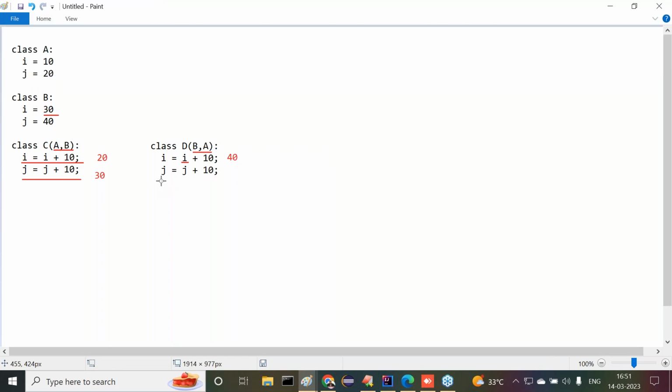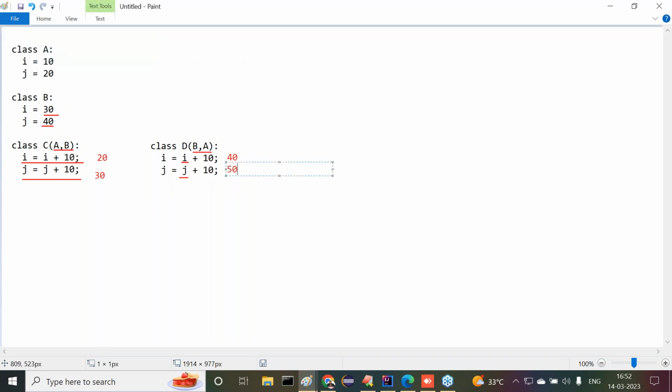After completion of this, J is equal to J plus 10. J is equal to J plus 10 in the sense, first PVM will search for J variable in the current class D. Always first priority will be given to the current local only. Now it is not available. Whenever it is not available, PVM will search for the J variable in its superclass. In which order we provided the superclasses, in the same order PVM will search for the respective variables. First PVM will search for the J variable in class B. In class B, J value is available or not? As it is available, automatically 40 is existed. J is equal to J plus 10, J is equal to 40 plus 10. So what is the value here we are able to get? 50 is the value here we are getting.